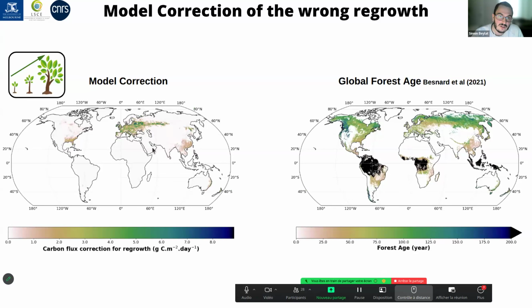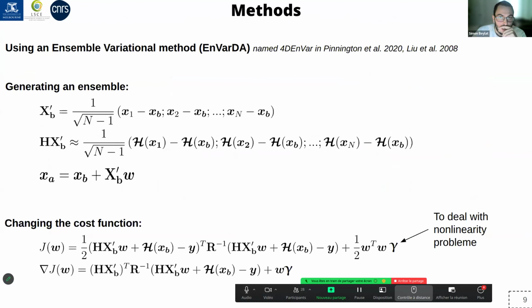We apply the differences of these two curves that we could see here on the global forest age. And it gives us this kind of product, which is basically a correction for two missing processes: the fact that we do not have ages and the fact that we do not regrow the trees well in ORCHIDEE.